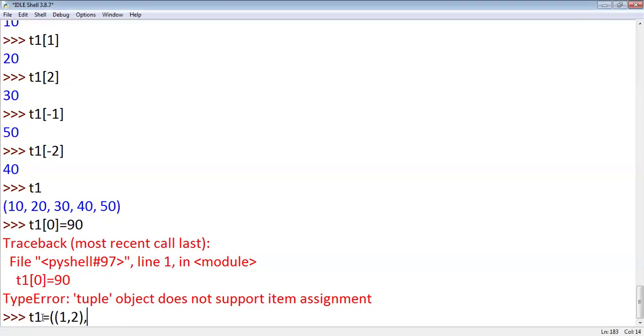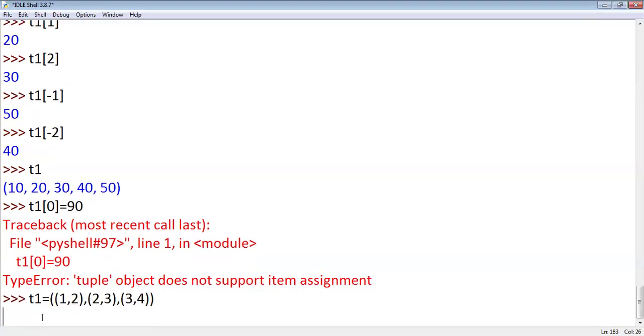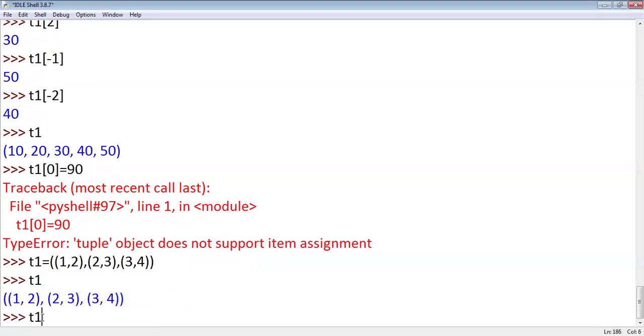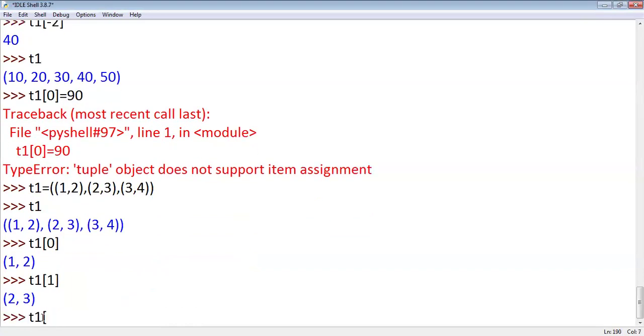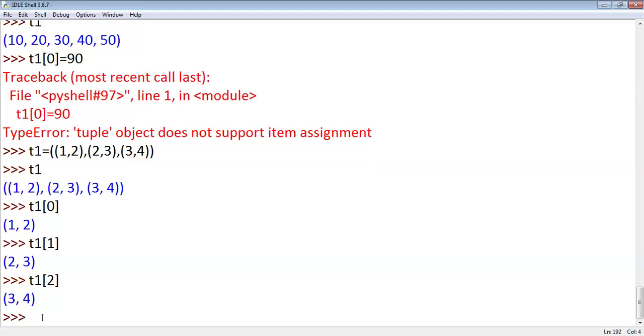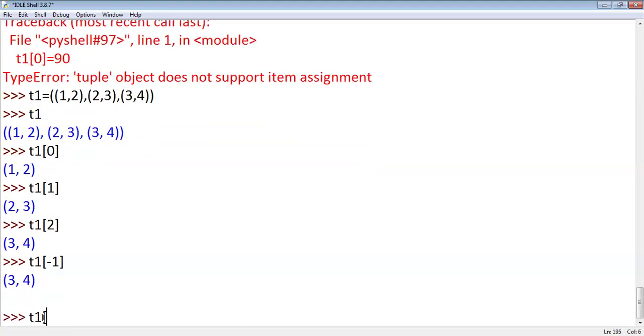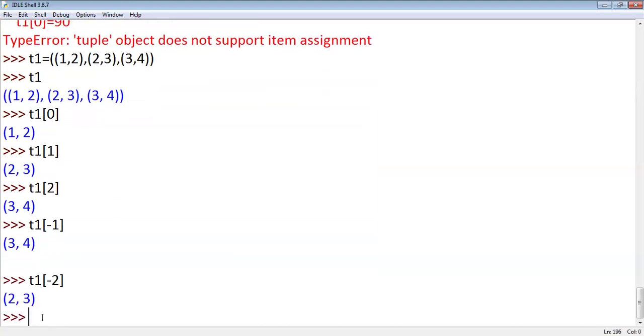This is one tuple, T1. Suppose if I say T1 of 0, I'll get the first tuple. I want to access the second tuple. How to write? T1 of 1. T1 of 2 means you'll get the last tuple. Or else if you say T1 of -1, you'll get the last tuple. T1 of -2, like this. If you use a negative index, you will get elements from the right. If you use a positive index, the element starts from 0, you'll get elements from the left. This is the difference, right?